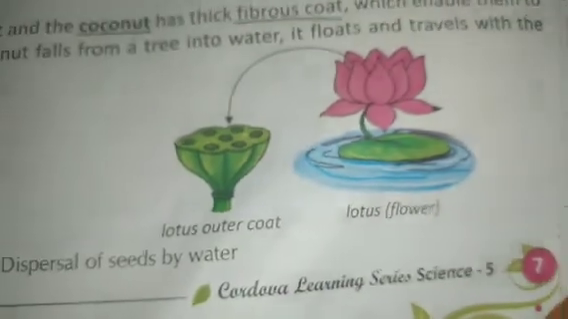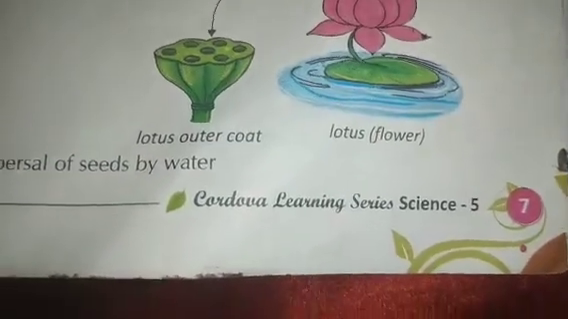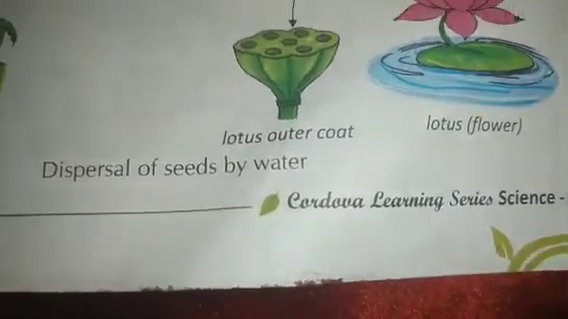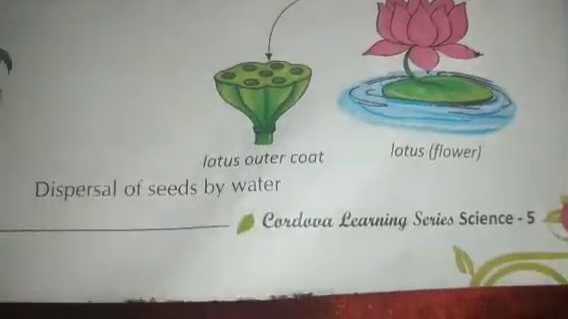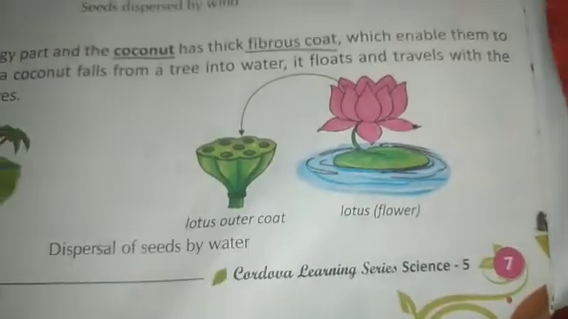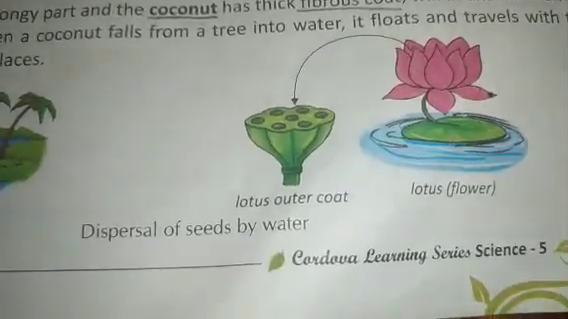Next, it is the lotus. See the lotus outer coat. Like the coconut, as we just spoke, the lotus fruit has a spongy part, which enables it to float on water. In this way the lotus also floats and travels with the water to far off places.